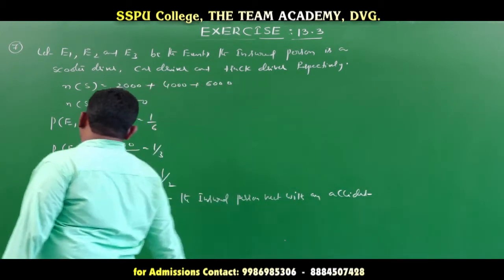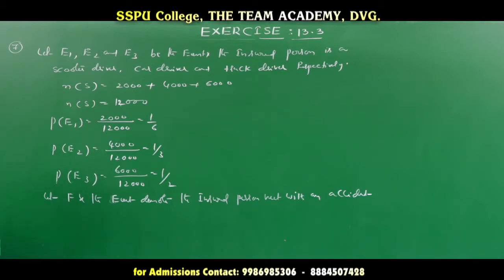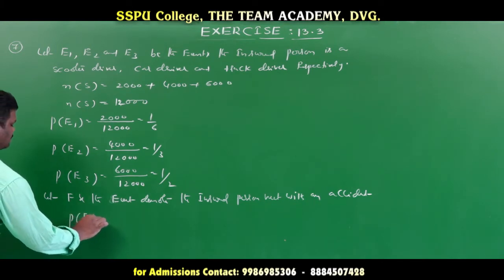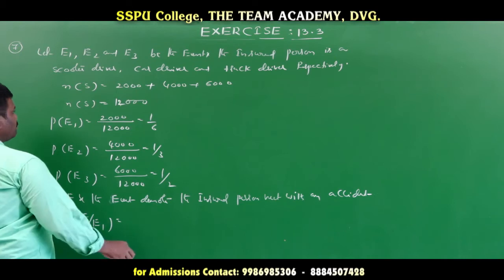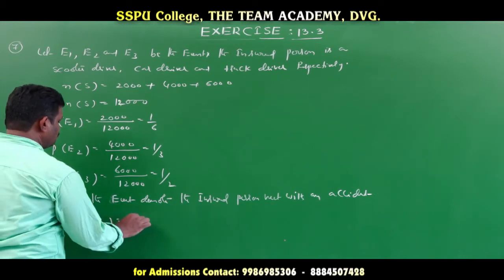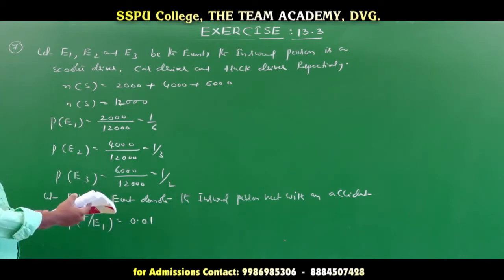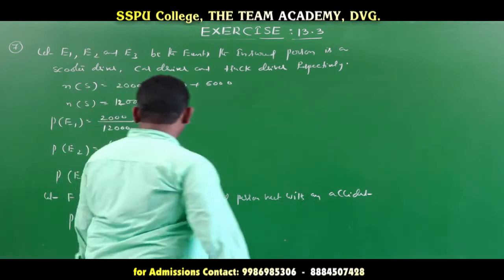Now here, let F be the event that the insured person has an accident. So the probability of F given E1 means the probability that the insured person, a scooter driver, has an accident. How much is given? 0.01 is given.